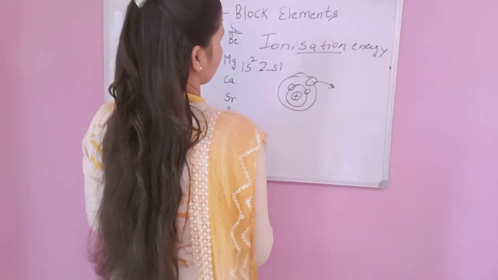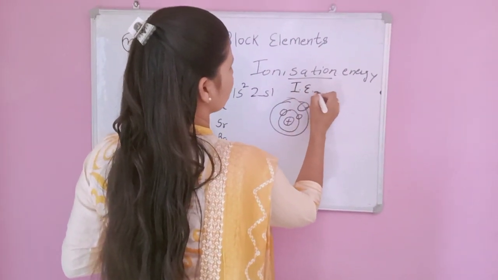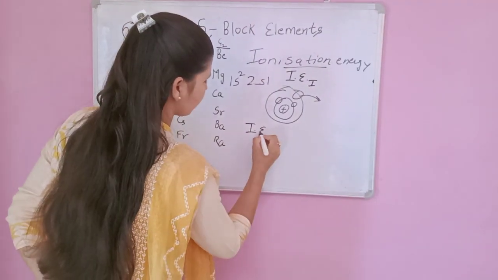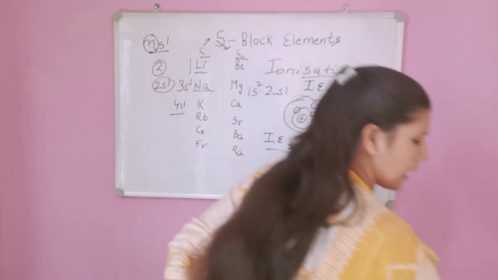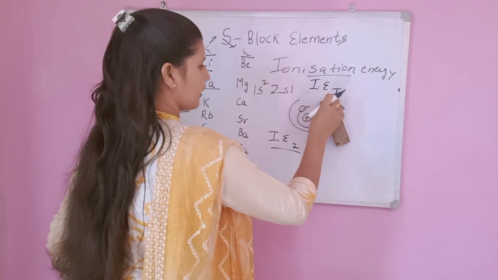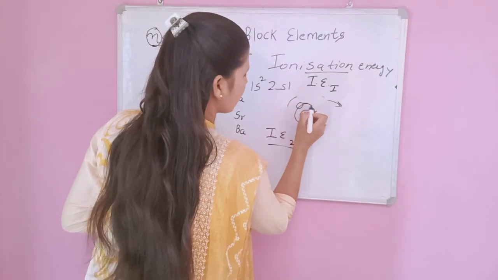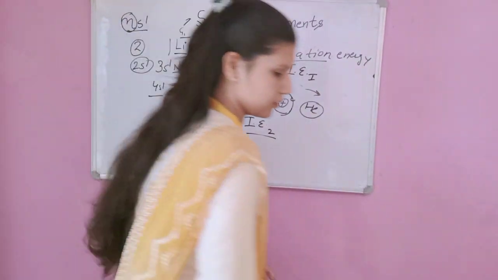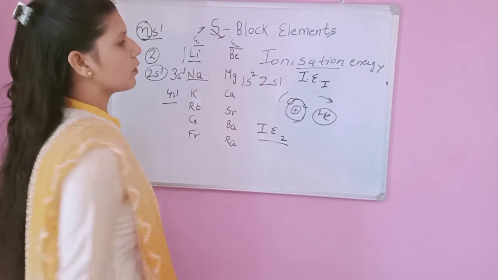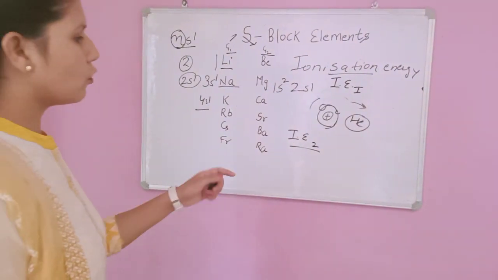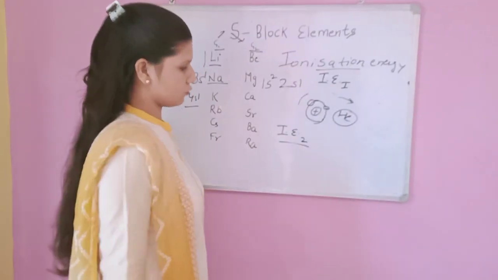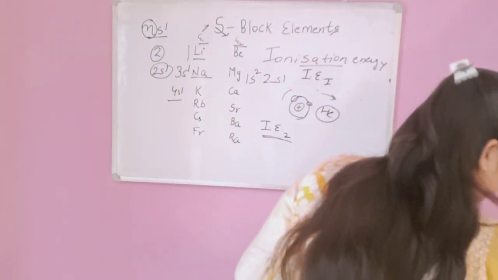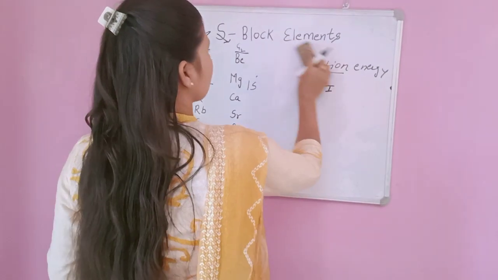Now second ionization energy. This is first ionization energy; first means to remove the outermost electron. Second ionization energy is very high because once we remove the outermost electron, we attain a noble gas configuration like helium. Noble gas configuration is so stable that we require a lot of energy to remove any one of these electrons. So their second ionization energy is very high.